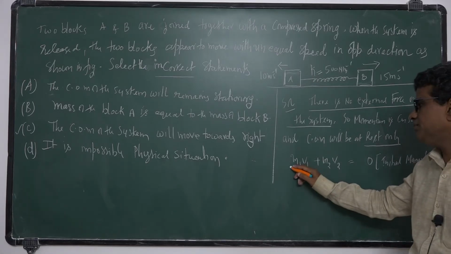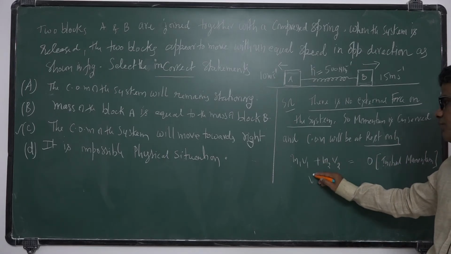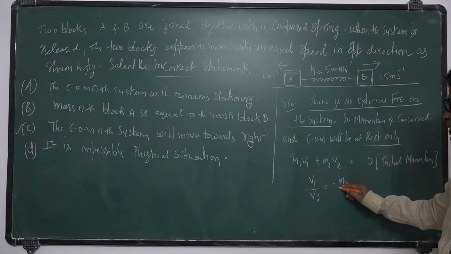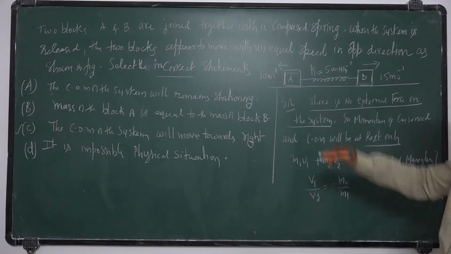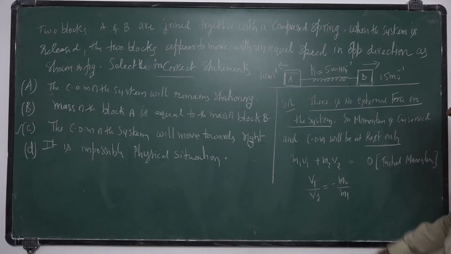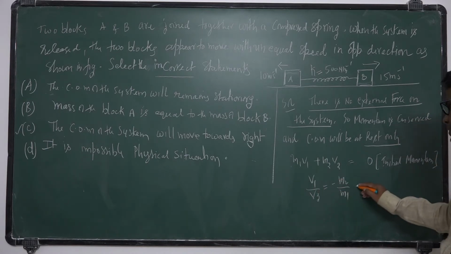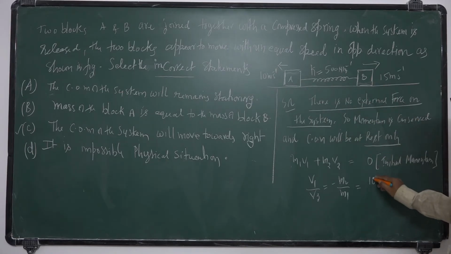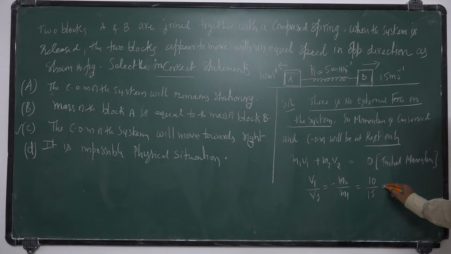So final momentum m1 v1 plus m2 v2 is also 0. So v1 by v2 is equal to minus m2 by m1. That means here the speeds are given. So what is the v1 by v2? v1 by v2 is 10 by 15, that is 2 by 3.